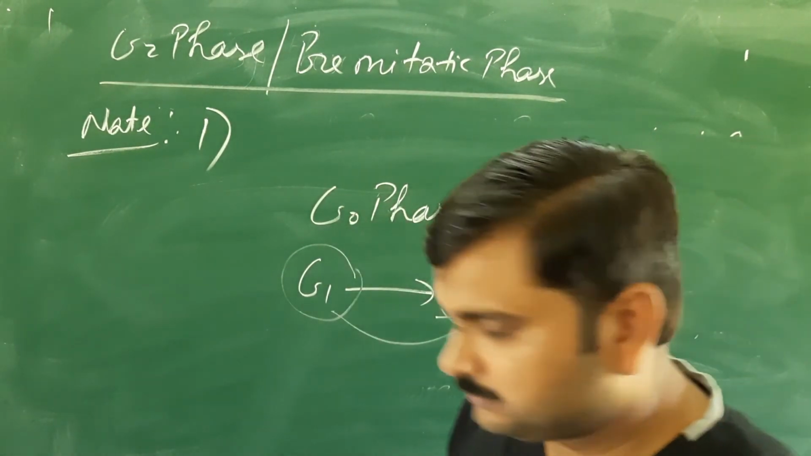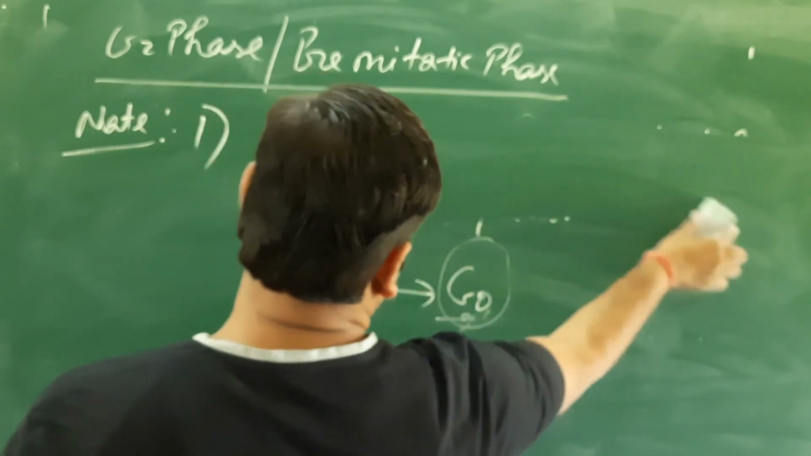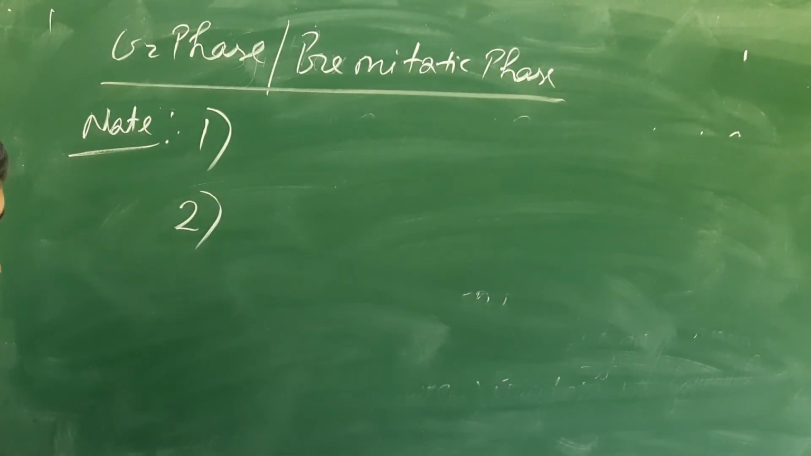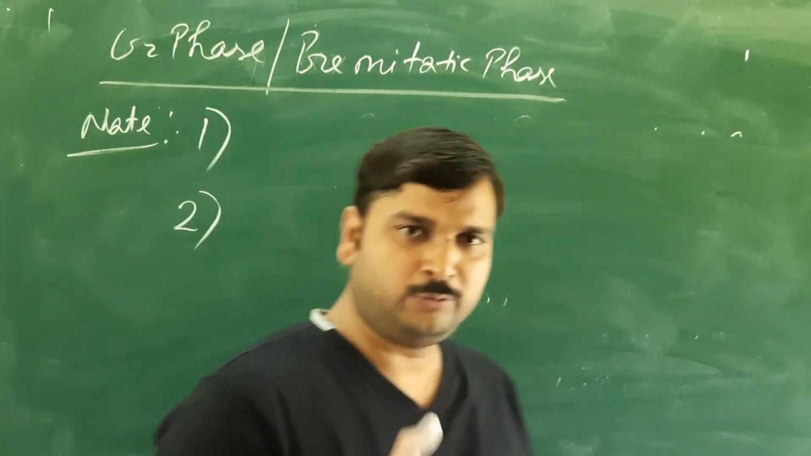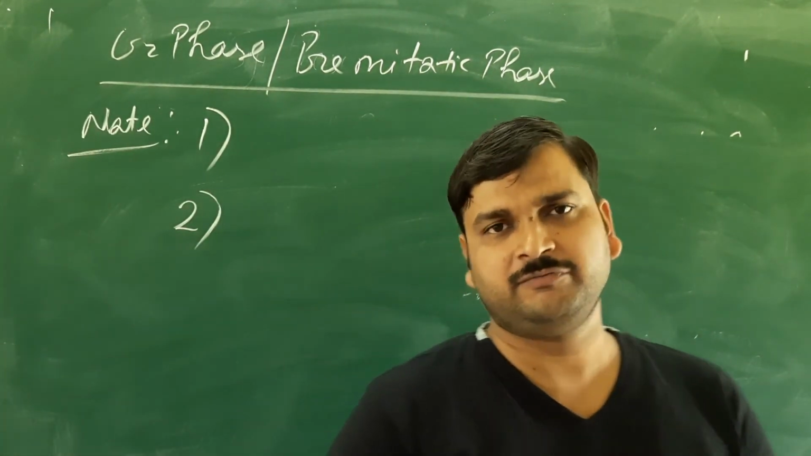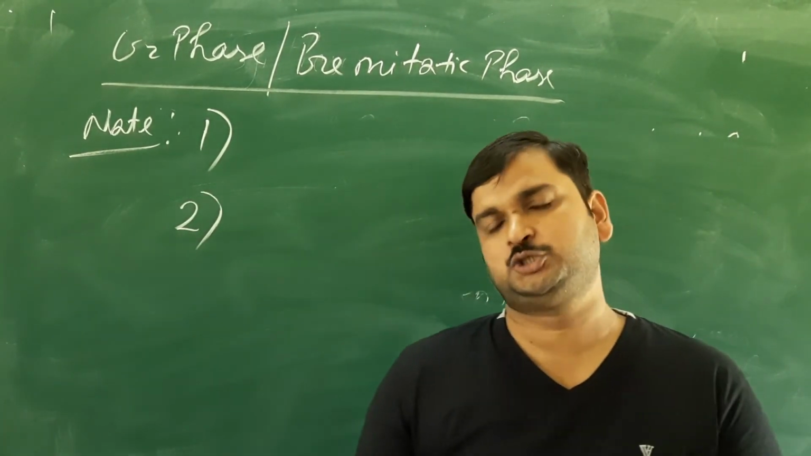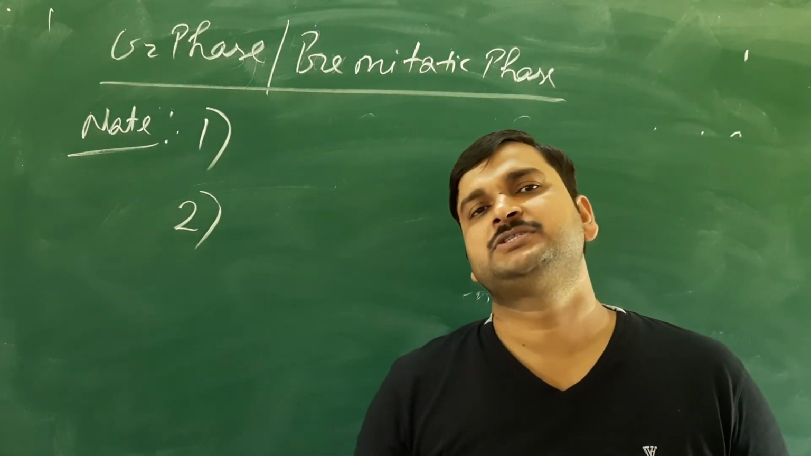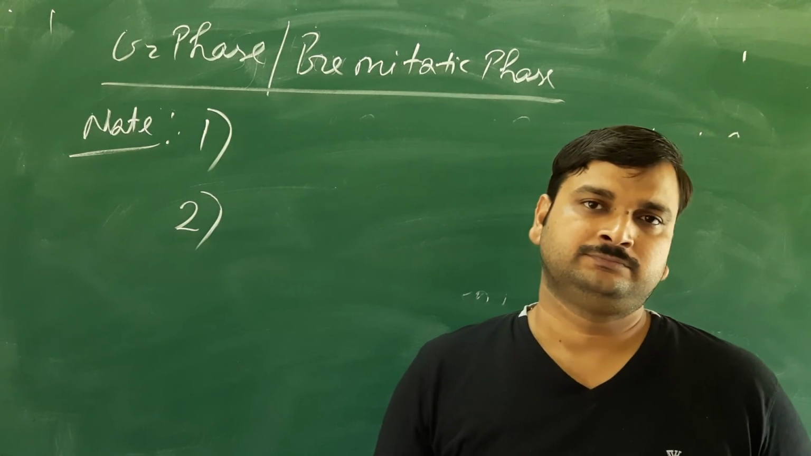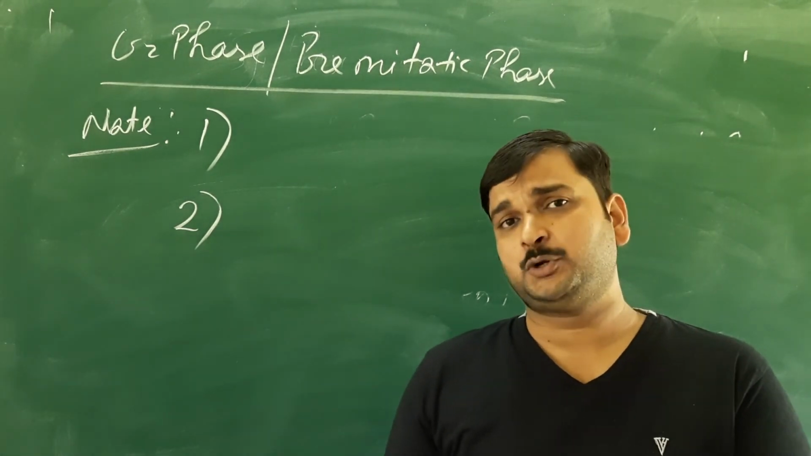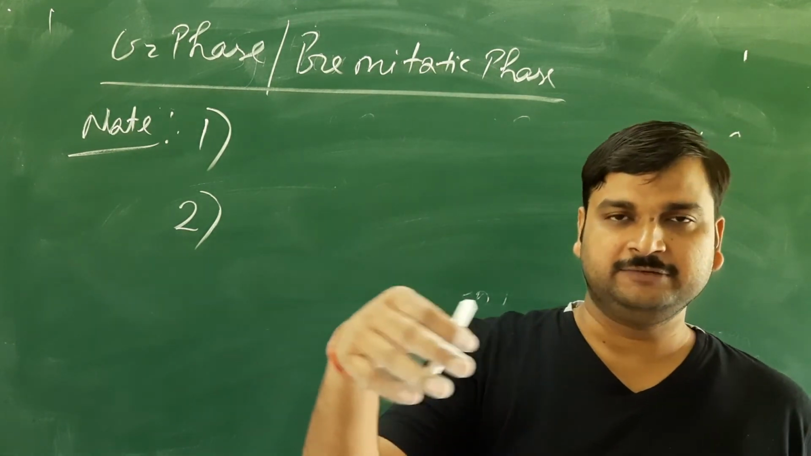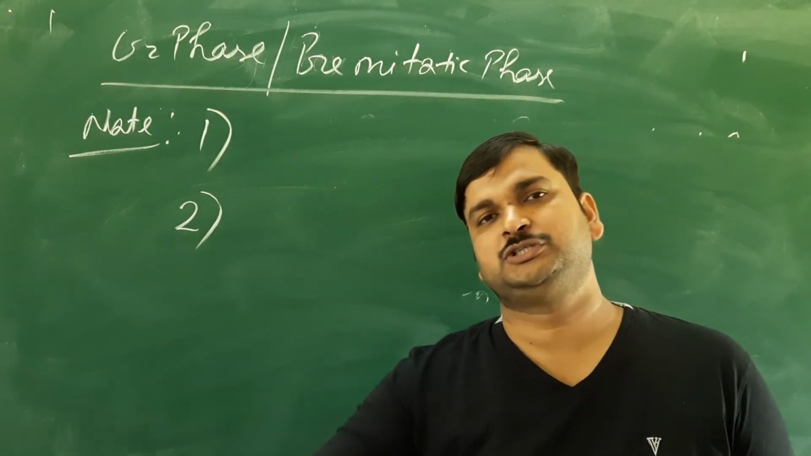Now the second point of the note is regarding how the cell regulates itself between the G1 phase, S phase and G2 phase, meaning how the transition takes place between these three phases of the interphase. How will the cell control itself so that now it is the time for the G1 phase, now the S phase, and now the G2 phase?